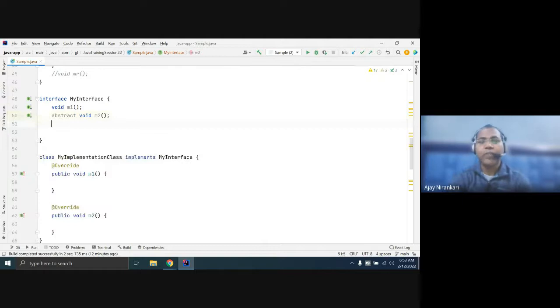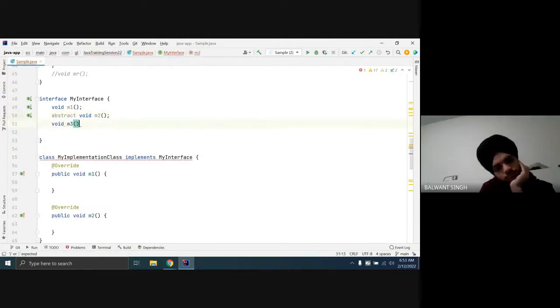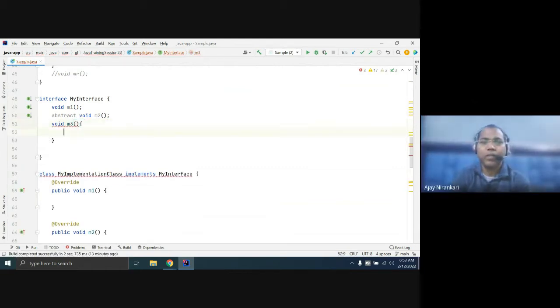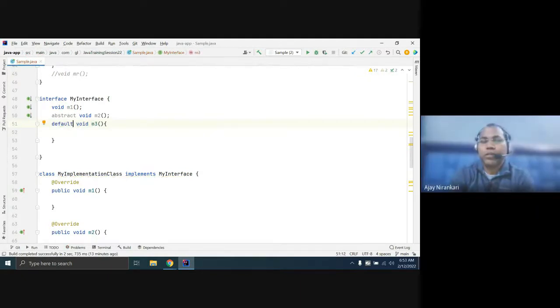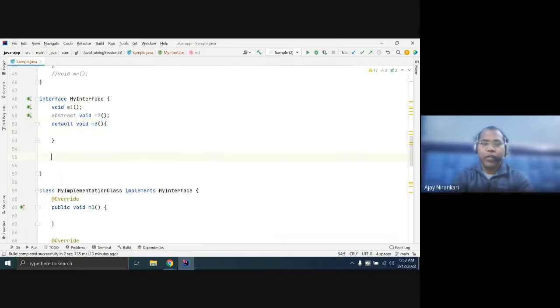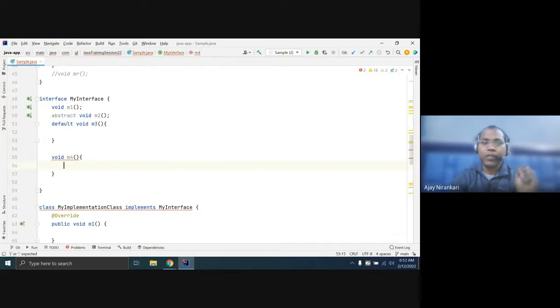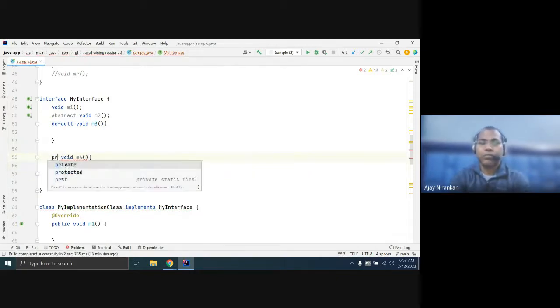You can give the definition of a method, let's say void m3, but this is not directly allowed. You have to mark this method as default, and it's okay. It's a default method for all my subclasses. Or, let's say void m4, you can give the definition, but this method can be private, and it's okay.